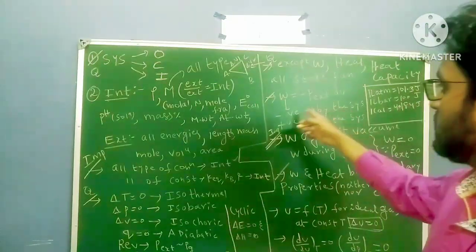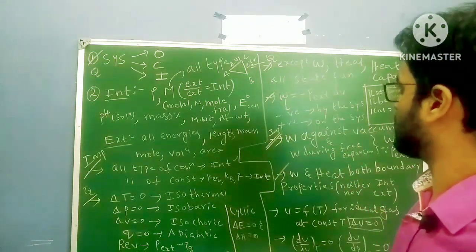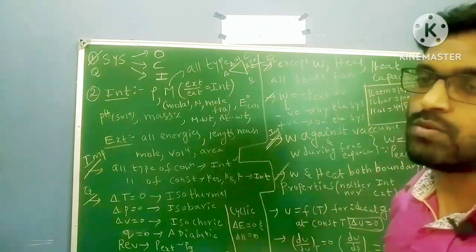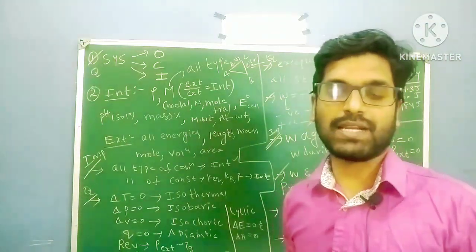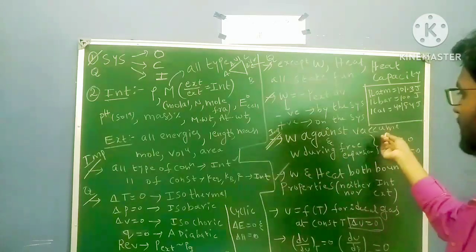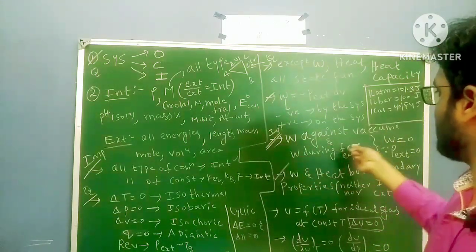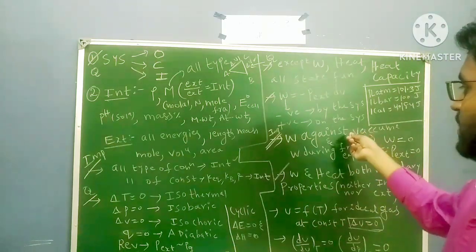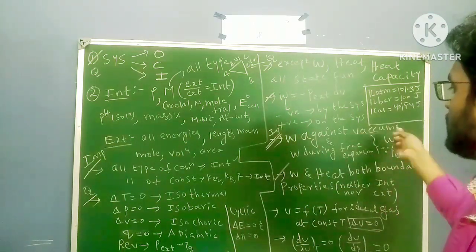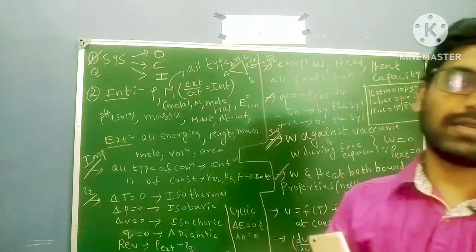So work done by the system is negative, work done on the system is positive, and W equal to minus P external dV. dV means change in volume, so volume of the final minus volume of the initial. Next, work done against vacuum or work done during free expansion, W equal to 0. Why? Since external pressure is 0.